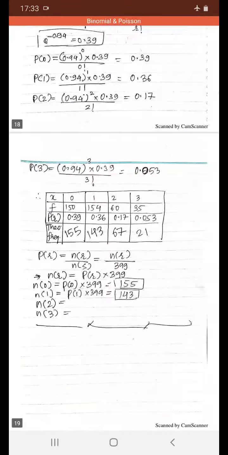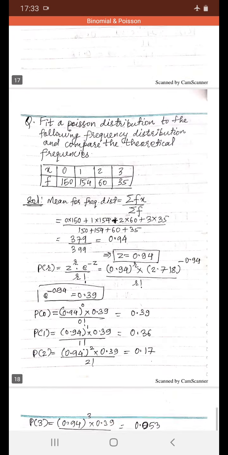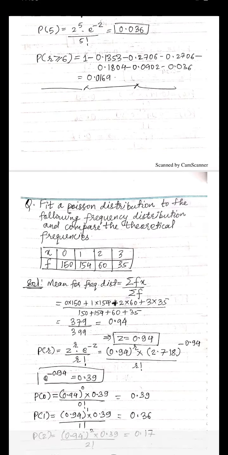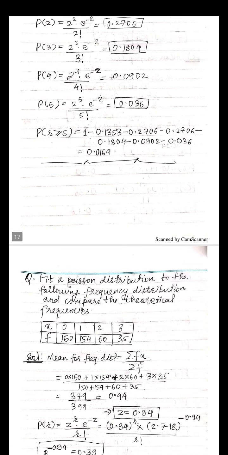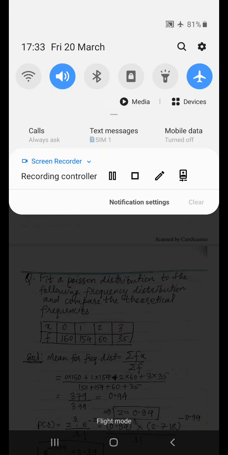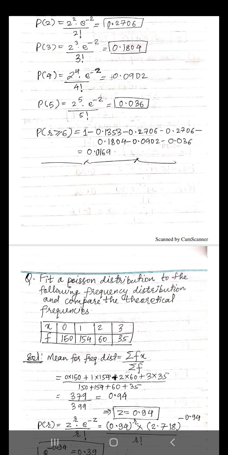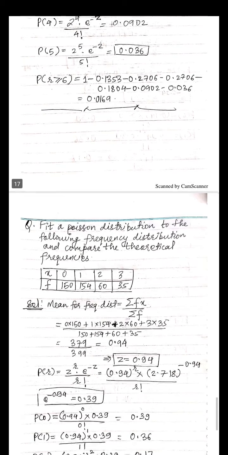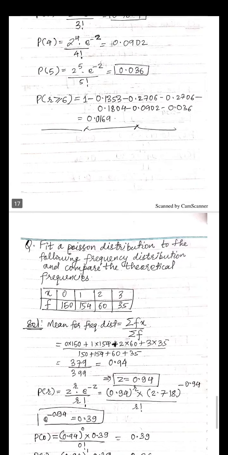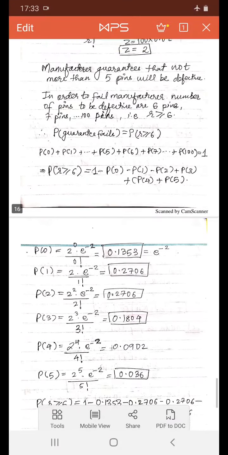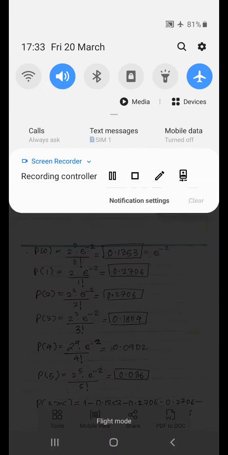If you want, you can search, you can Google it. So these three topics in fact are important from the exam point of view. You can search more examples on Poisson and binomial distribution for practice. Thank you.